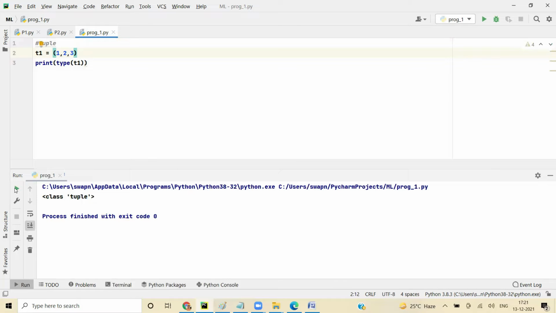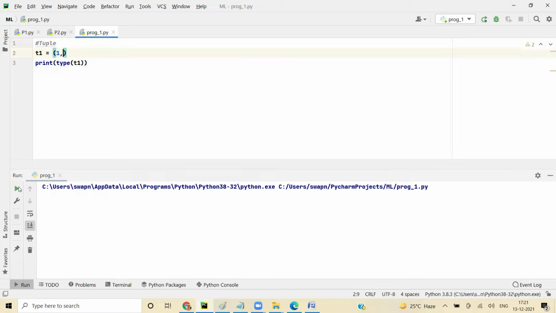One thing I have to keep in mind is, if you're assigning a single value, let's say I want to keep one single value here, 1, then it is treated as a function bracket. If you have an empty tuple, it's fine, you just declare simple brackets. If you have 2 or 3 values also, it's fine, 1 comma 2, you can do that. But when you have only one value, we have to give a comma here to make it look like a tuple. Otherwise this becomes like a function, as if you're passing a value to a function, so it is giving us an integer here.